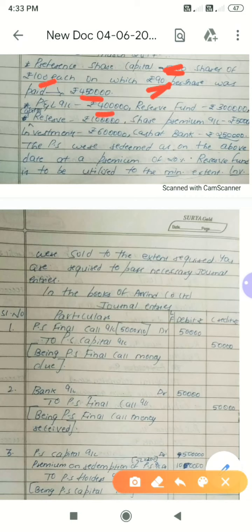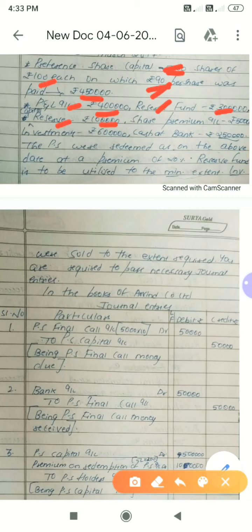And in this question they have given P&L account. P&L account is a divisible profit. Please remember, when you are transferring profits to the CRR account, you have to transfer only divisible profits. That means you should know which are divisible profits and which are non-divisible profits. So P&L account is a divisible profit, reserve fund is a divisible profit, and capital reserve. Look here, P&L account we have 4 lakh, reserve fund we have 3 lakh, and capital reserve we have 1 lakh. Capital reserve is not a divisible profit. You should not transfer it to the CRR account.